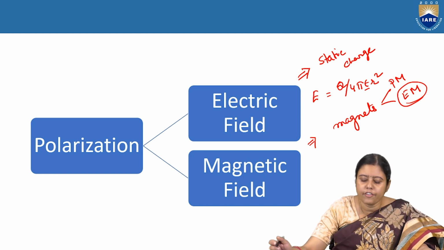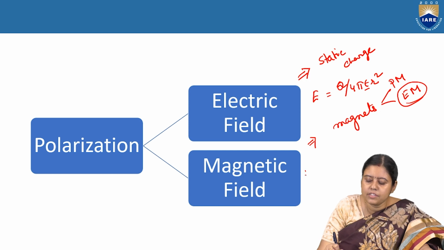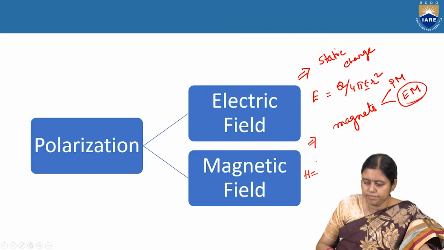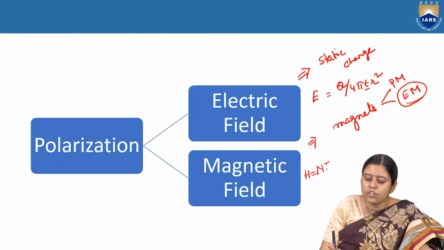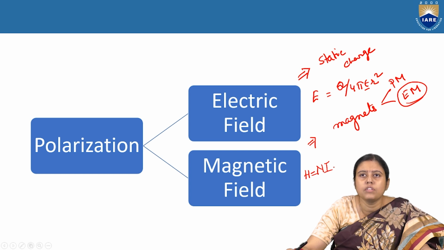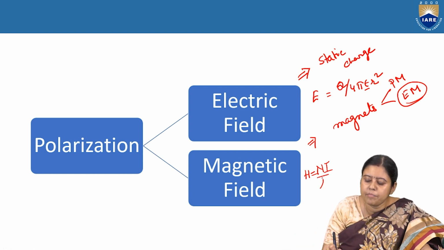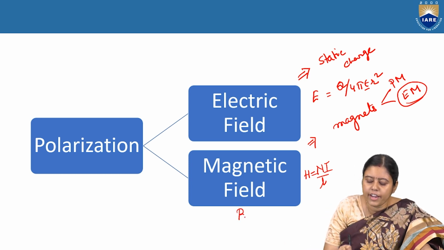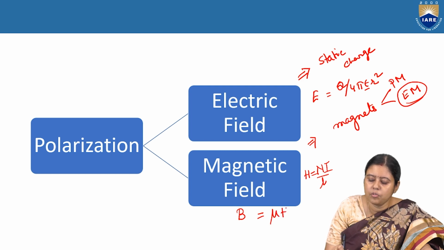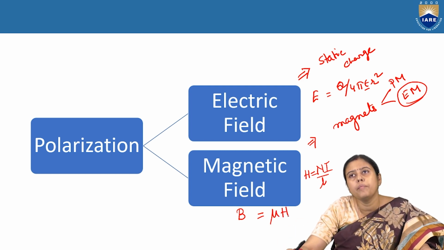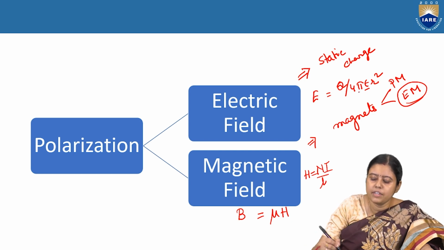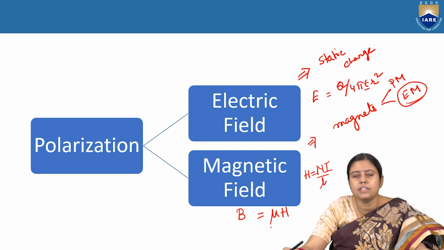What is the meaning of magnetic field? Magnetic field strength, as we are thinking about electromagnets, depends on N into I, the number of turns into the current. Sometimes we write it as ampere turns per meter. And the flux density can be written as B is equal to mu H. What is mu? Mu is nothing but the magnetic permeability. So epsilon is permittivity and mu is permeability.